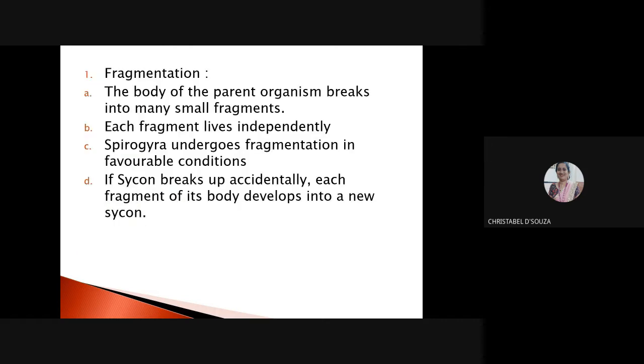How does it break? Most of these live in water, so they strike against a rock or a stone when moving and break into fragments. Each fragment now begins to live independently. Spirogyra undergoes fragmentation in favorable conditions.